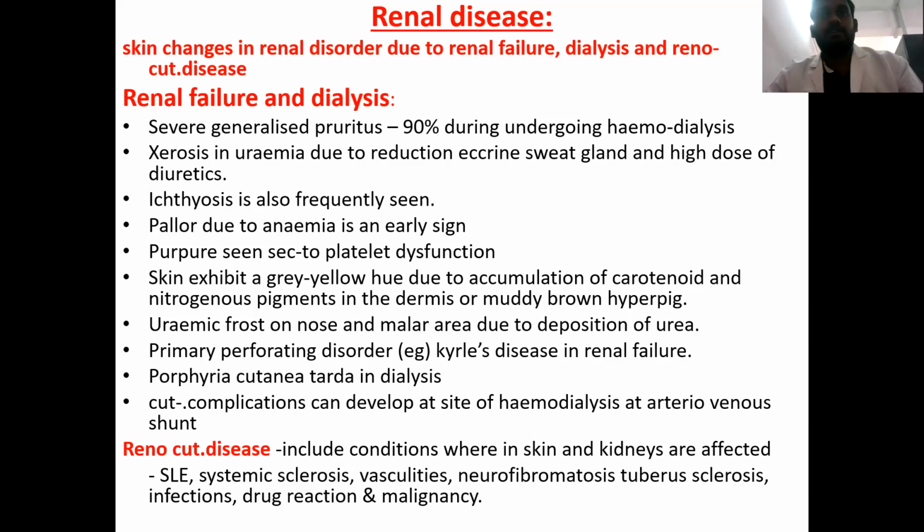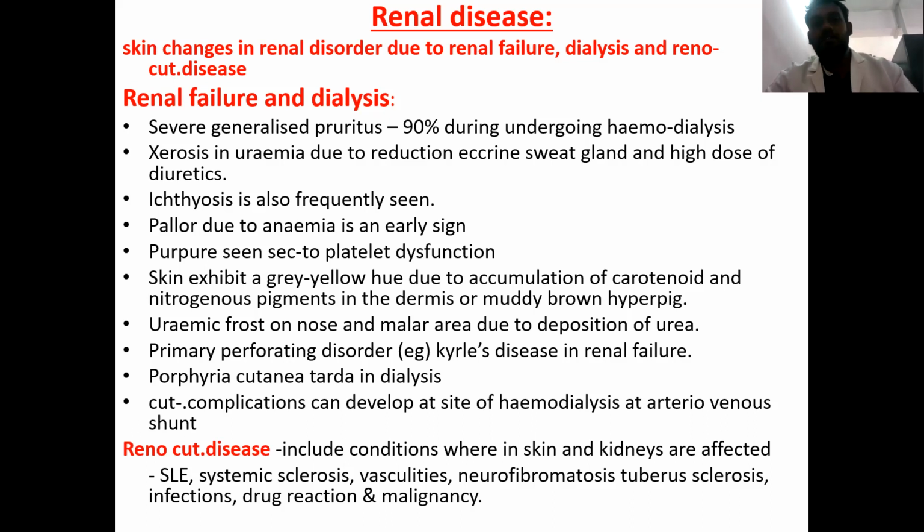Primary perforating disorders, that is Kyrle's disease, can be seen in renal failure. And porphyria cutanea tarda can also be seen in dialysis. This is known as pseudoporphyria. Cutaneous complications can develop at the site of hemodialysis at the arteriovenous shunt.